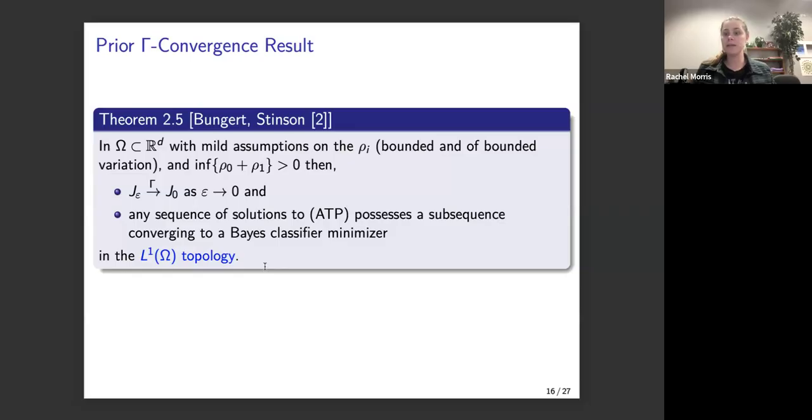This is really the natural topology for perimeter type problems. In that regularized form, we have this epsilon perimeter term, and that's called a perimeter term for a reason. Although it's not quite perimeter, it's a flattened perimeter, it does share a lot of the same properties. So it is relatively expected that you can get convergence in the L1 topology.